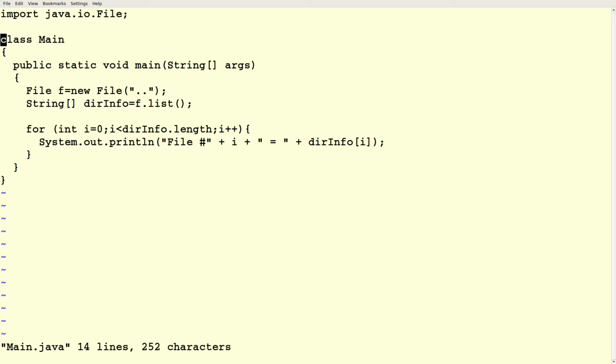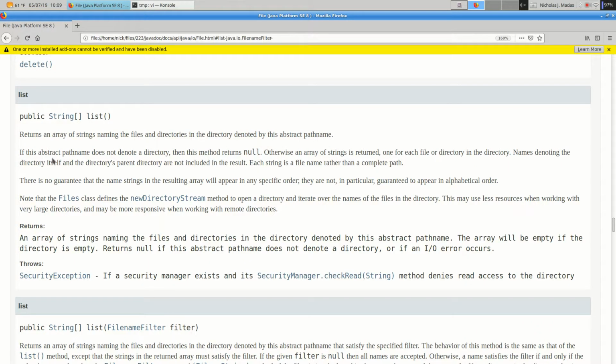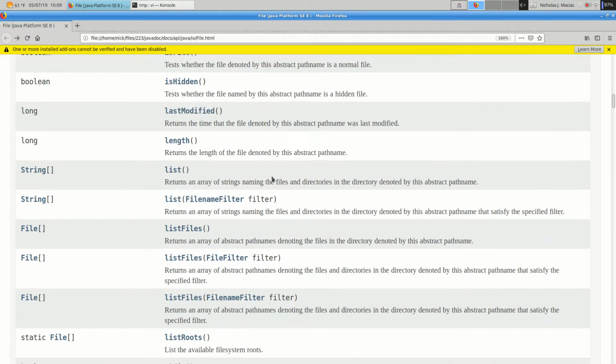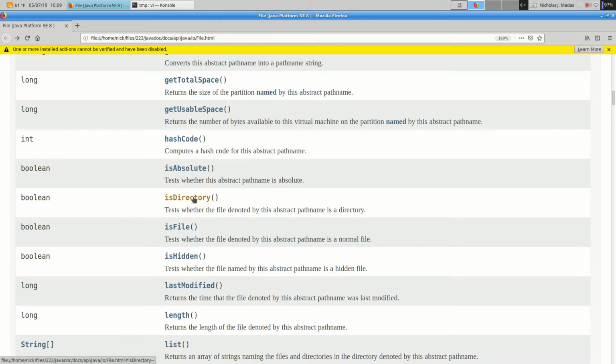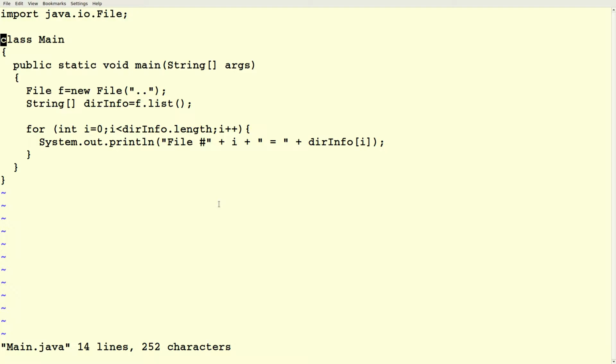So File is a really powerful class. We can use it to interrogate directories. We can ask it, for example, is the file itself a directory? So we could do something like this.